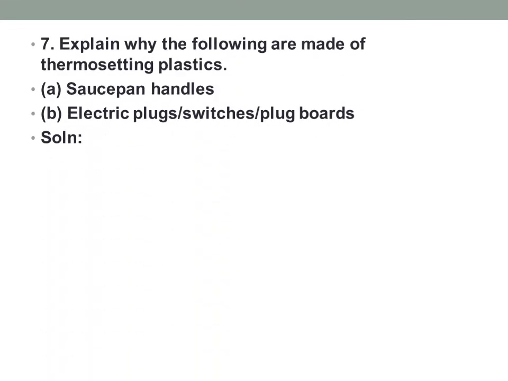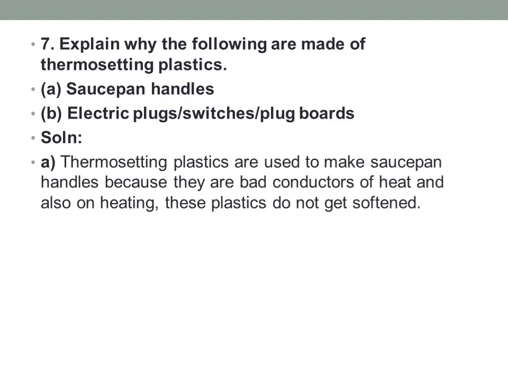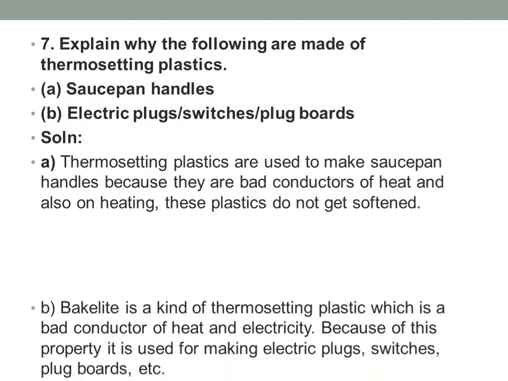Then explain why the following are made of thermosetting plastics. We have to say why saucepan handles, electric plugs, switches or plug boards are made of thermosetting plastics. First of all, we will see saucepan handles. Thermosetting plastics are used to make saucepan handles because they are bad conductors of heat, and also on heating these plastics do not get softened. This is the reason the black colored handle that we hold is made up of thermosetting plastics, because it does not get softened on heat.